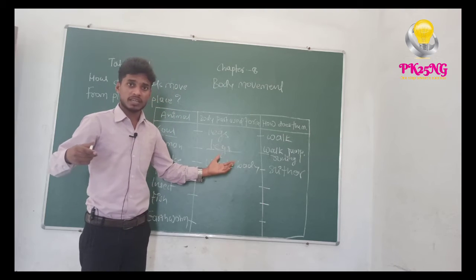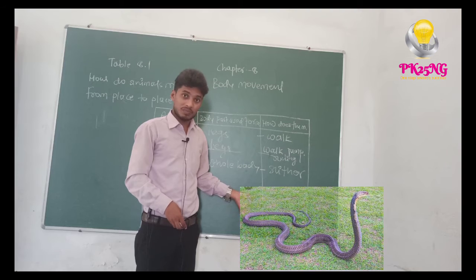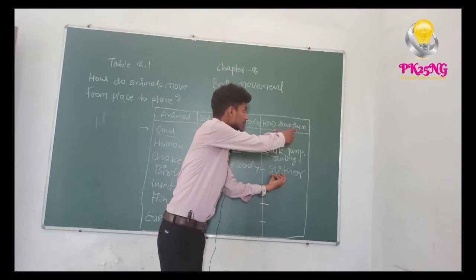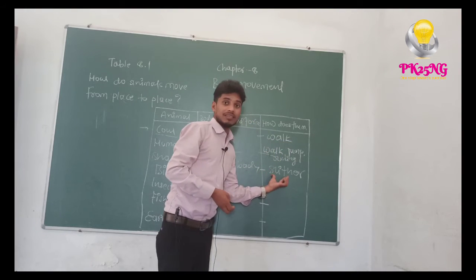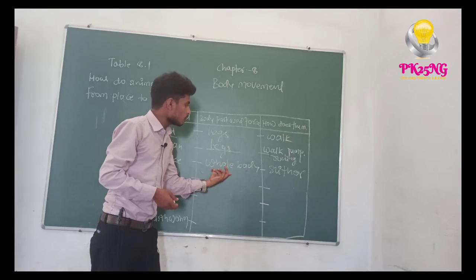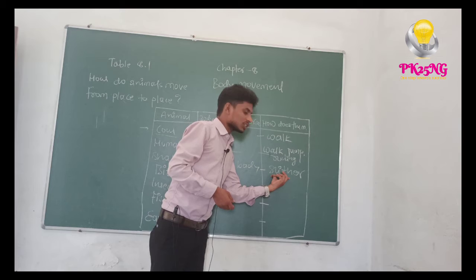Whole body parts. You have seen the video. Please see which parts are taking part and how it happens. The snake's whole body moves from one place to another, and this movement is slithering.